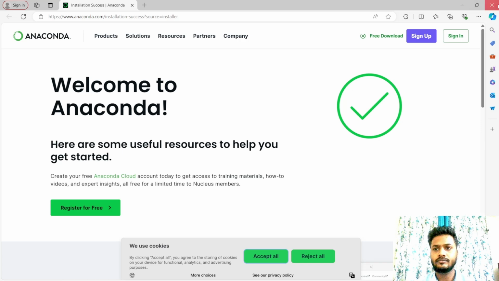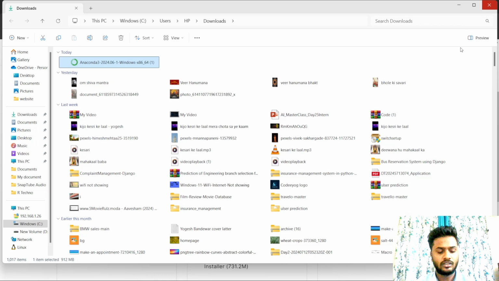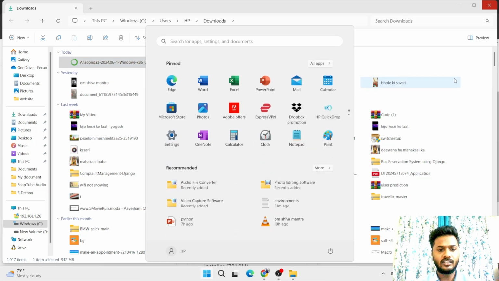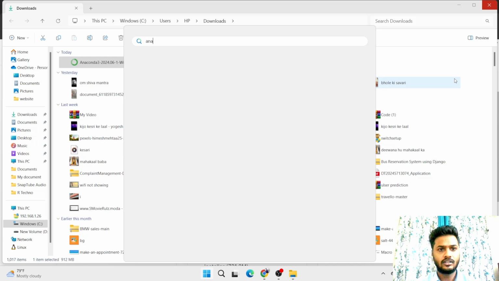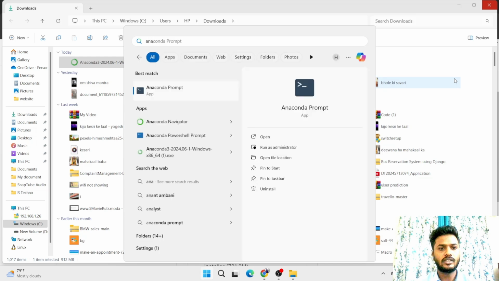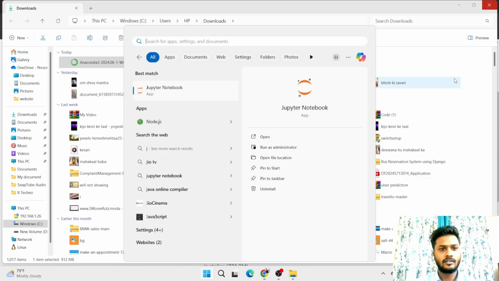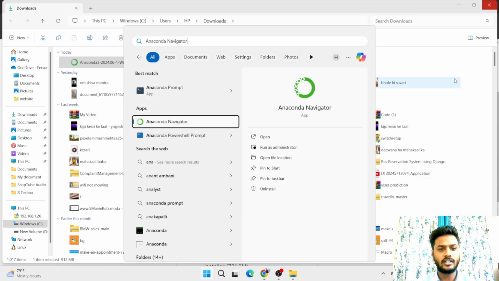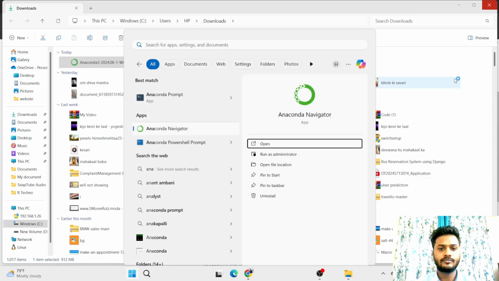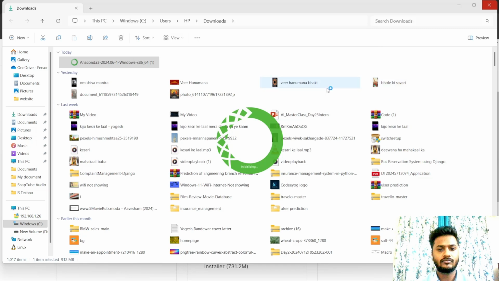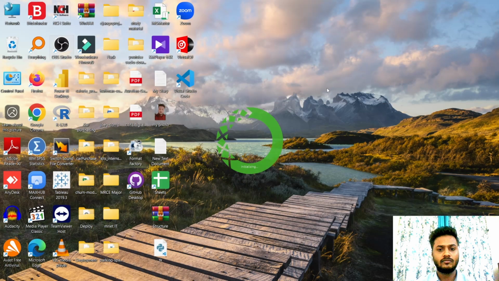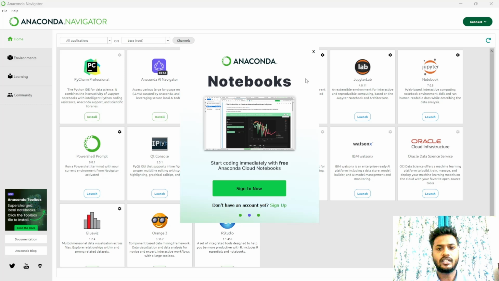Just close it, and after closing you can click on the Windows button, and here you can search Anaconda, or you can directly search Jupyter Notebook also. Jupyter Notebook is also coming up. We are searching for Anaconda Navigator. Open it. It will take a few seconds to start. After starting, you can see here